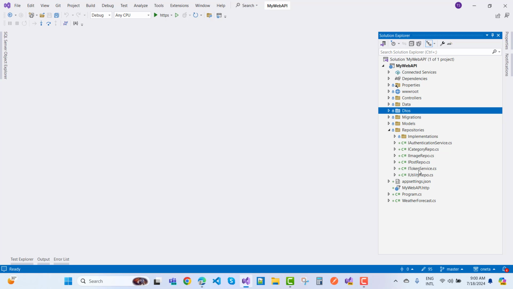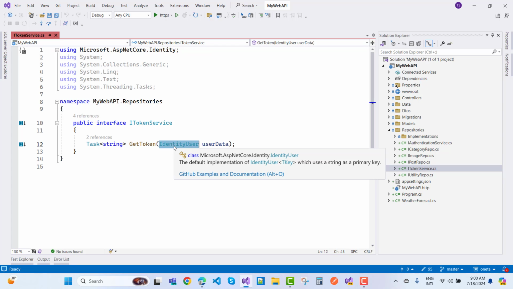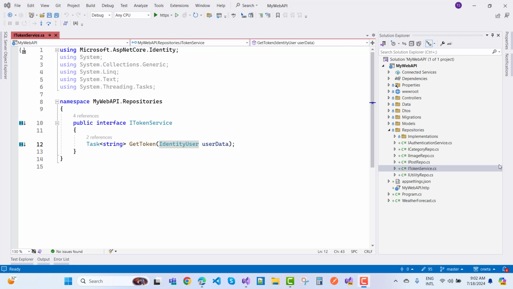First of all I want to discuss ITokenService. ITokenService has a single method, GetToken, and the token is actually generated using user data. So you can use identity user data here, and it returns a string value. Okay, so that is the interface of ITokenService.